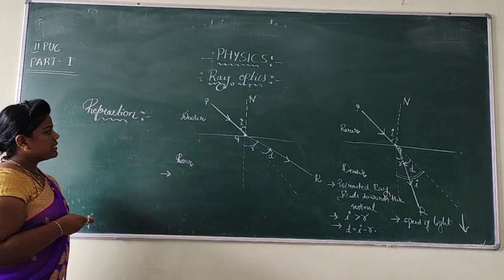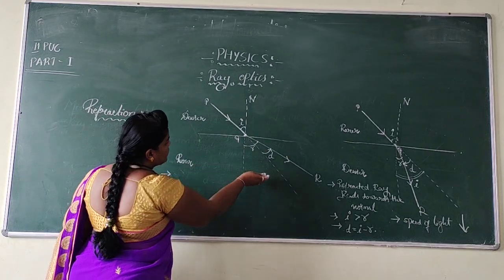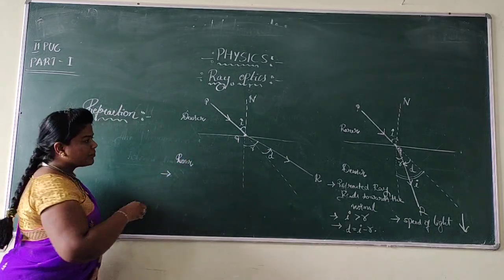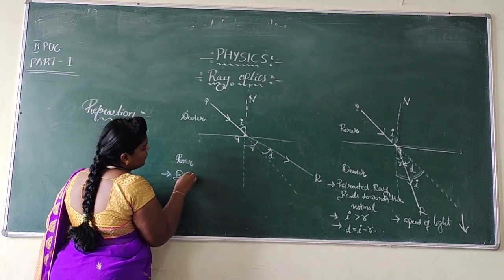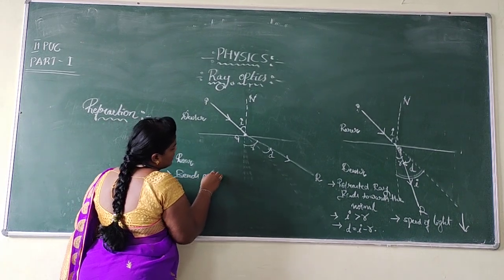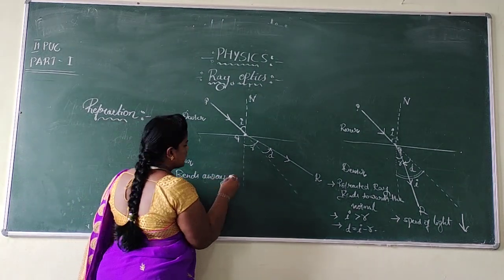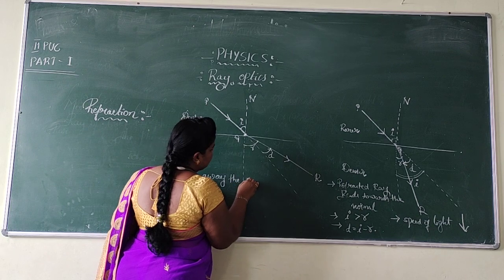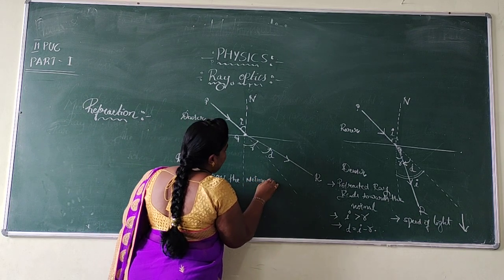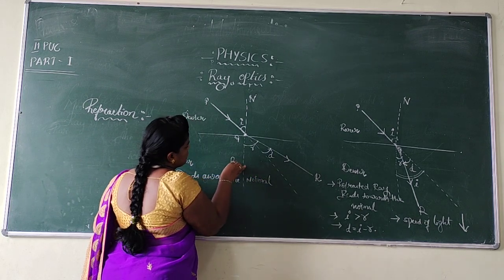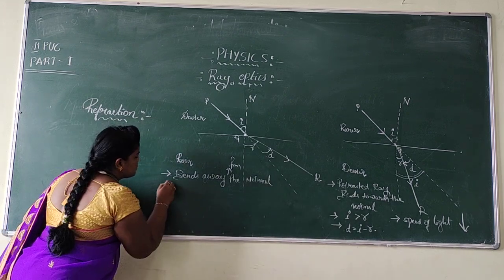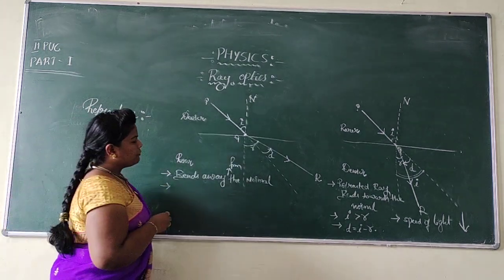My dear students, when a ray of light is traveling from denser to rarer, it bends away from the normal. Hope you are all repeating the words that I am saying: bends away from the normal. Now observe the diagram very carefully.